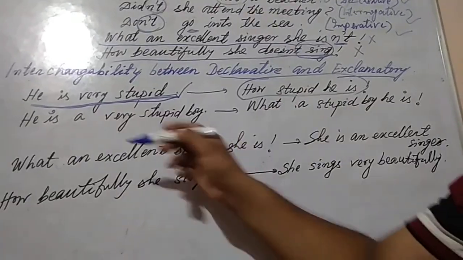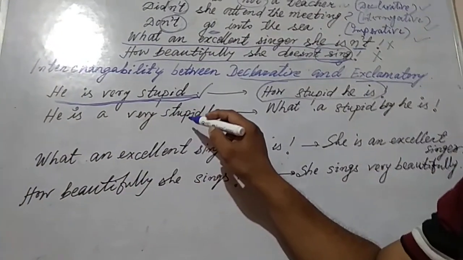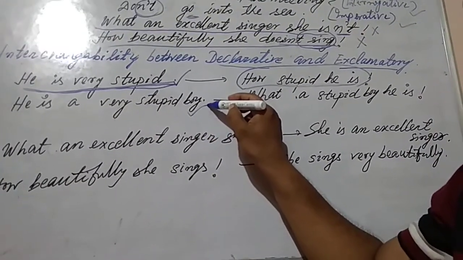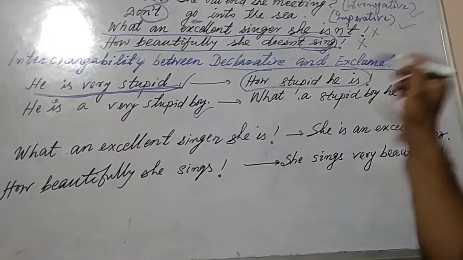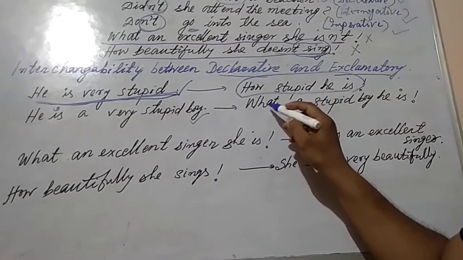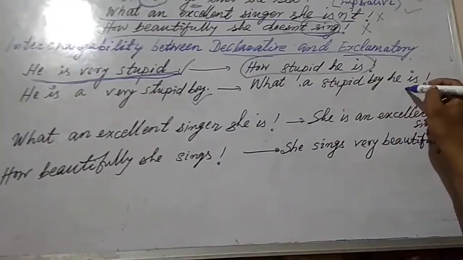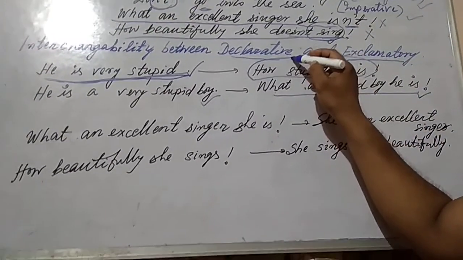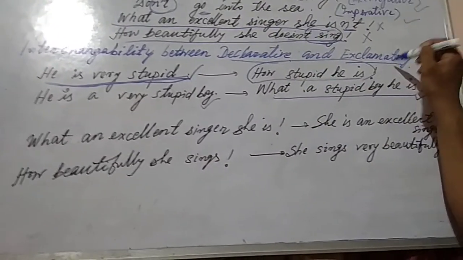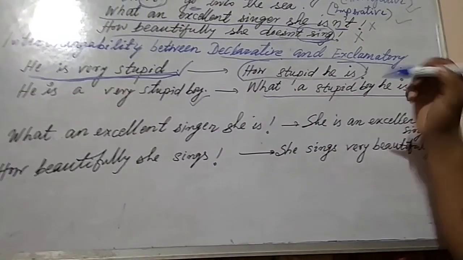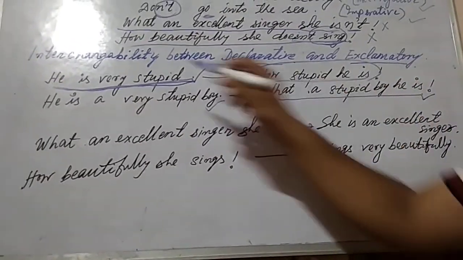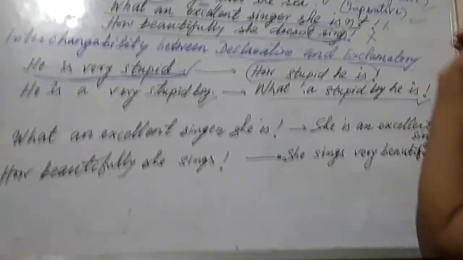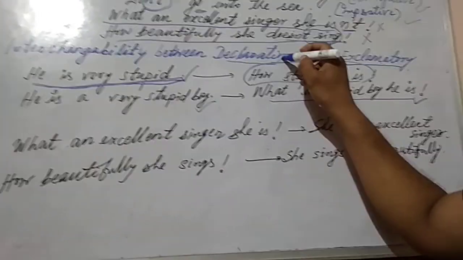Next you see, he is a very stupid boy. This sentence is a declarative sentence. When it is changed to exclamatory, what will it be? What a stupid boy he is. It is an exclamatory one. That means declarative sentence can be changed to exclamatory sentence. And as you know, interchangeability means vice versa. Exclamatory sentence can also be changed to declarative sentence.